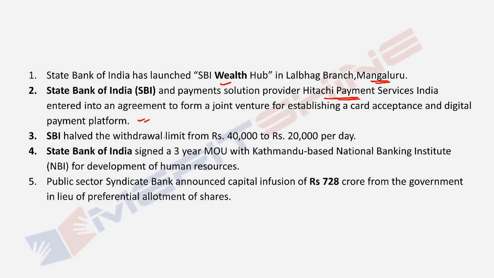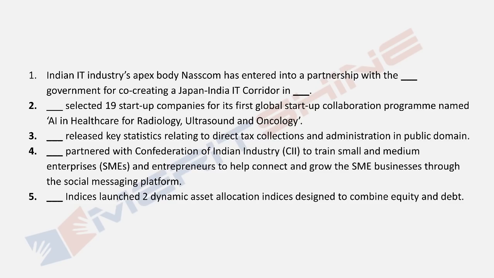Yeah, SBI halved the withdrawal limit from 40,000 to 20,000 per day. State Bank of India signed a 3-year MOU with Kathmandu-based National Banking Institute for Development of Human Resources, all SBI. Yeah, Syndicate Bank has just sneaked in here, announced capital infusion of 728 crore from government in lieu of preferential share allotment. It's like ransom money from government. They don't have a choice but to give it. Okay, try these.